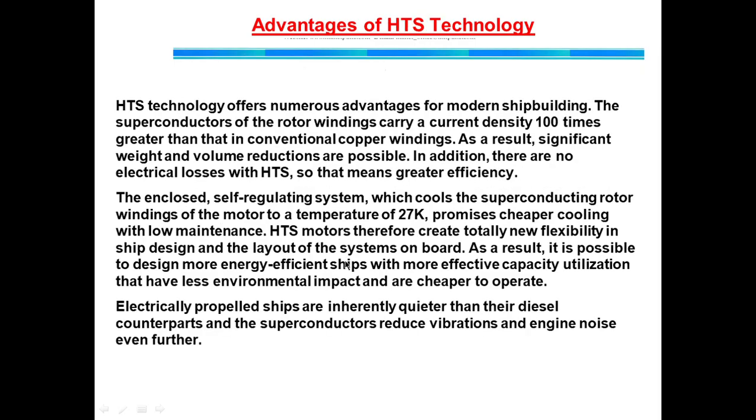Now when we speak about advantages, it has a wide range of advantages. Current density is 100 times greater than that in the conventional copper winding. So STS winding carries current 100 times more than what we have with the copper winding, as a result of which significant weight and volume reductions are possible. In addition, there are no electrical losses with STS, so that means greater efficiency. So there is a significant weight reduction.